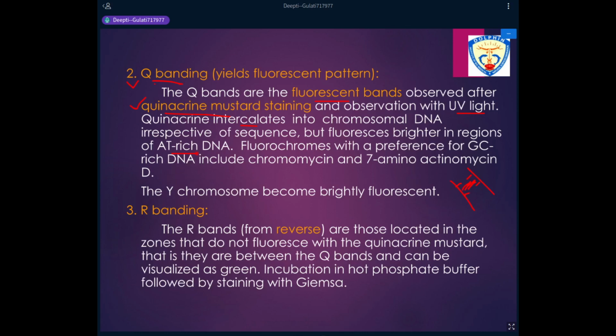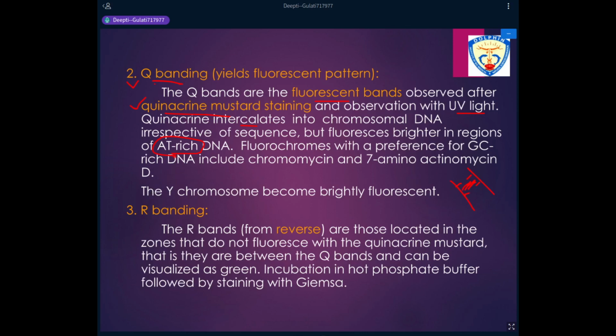So when we stain a DNA molecule with quinacrine mustard, we get fluorescent bands, fluorescent patterns. These patterns can be observed with a fluorescent microscope under ultraviolet light, and quinacrine mustard is more specific for AT-rich regions of DNA. So we can find out where in the DNA adenines and thymines are present.